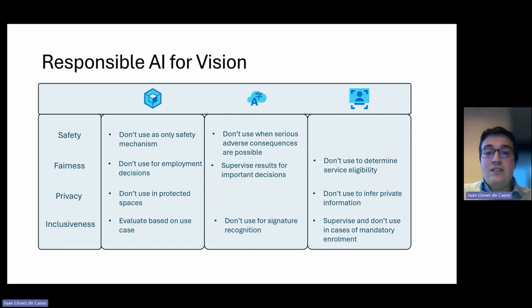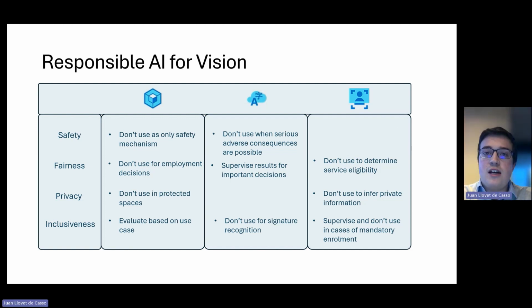And inclusiveness is that this model should be evaluated for every use case, as it has been trained mostly on a population of 18-year-olds through 65. Therefore, it might not be as reliable on every single population or in any single setting. So it should always be evaluated that it is going to work correctly for all the intended users.